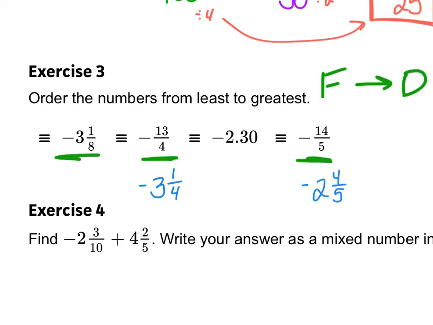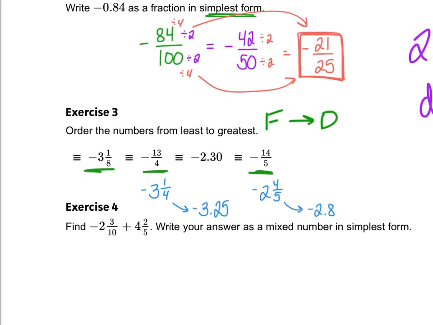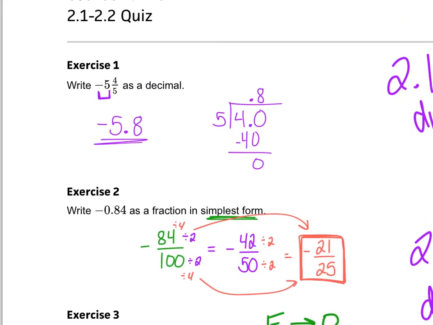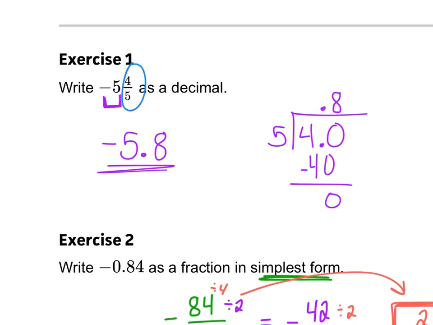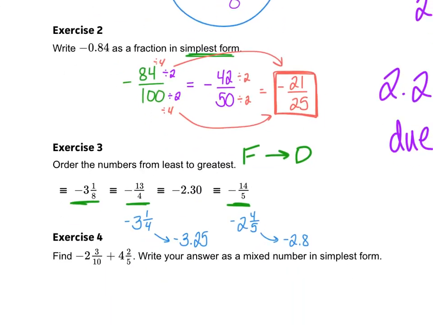And the reason I'm going to write it like that is it's easier for me to write these numbers as decimals if you already know what 1/4 is. If you know 1/4 is 0.25, then you don't need to do any of that long division work off to the side. And if you know your fifths, then you probably know that 4/5 is 0.8. In fact, we just did that in the previous, was it the previous problem or number 1 maybe? Yeah, it was number 1, where we had 4/5, and we said it was 0.8. And if you don't know it, go off to the side and work it off to the side.